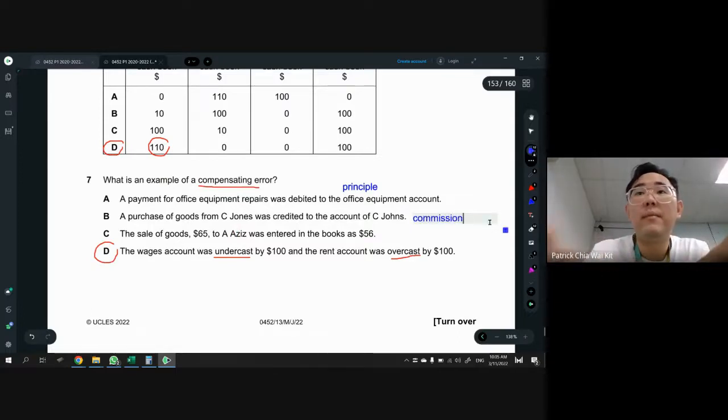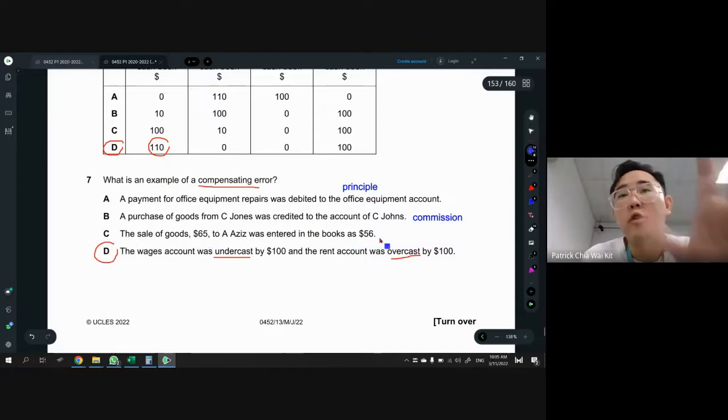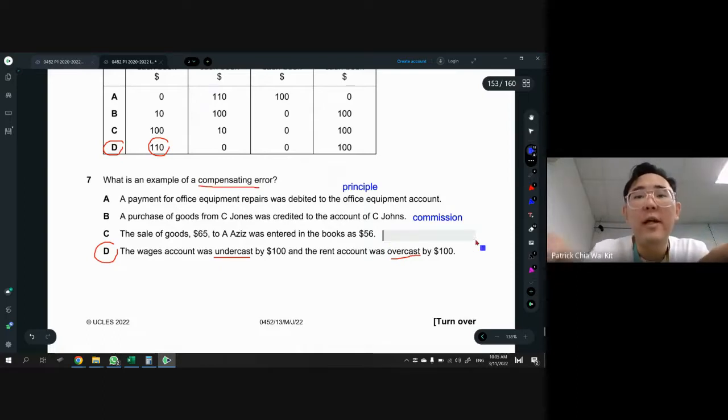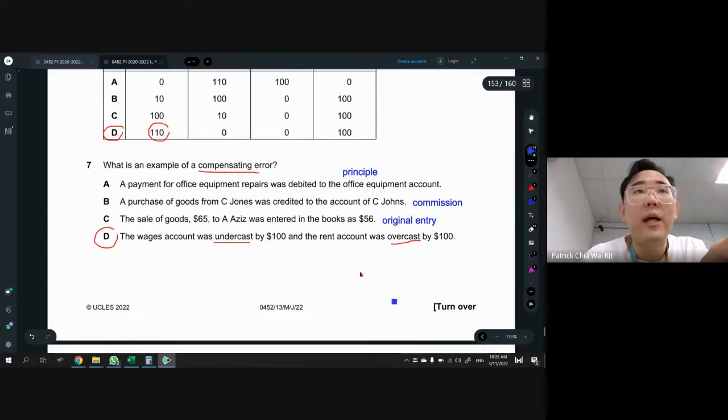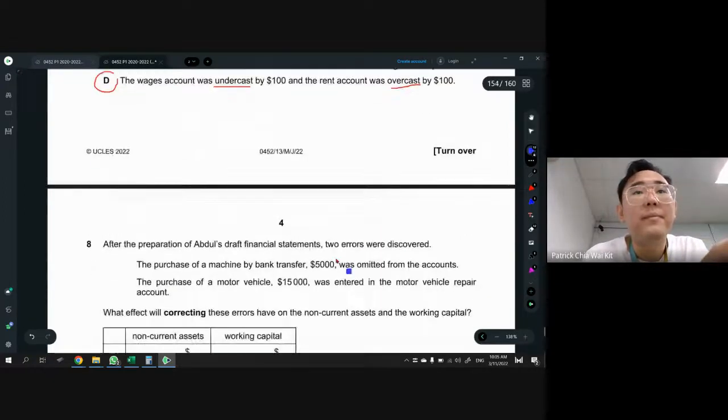And then the other one is the number is wrong, entered in the books. They entered in the books at 56, so both also wrong. When both amount is wrong, that is original entry. Okay, so make sure that you guys study your errors, because since paper 2 did not come out for this